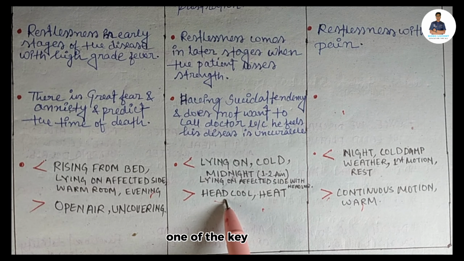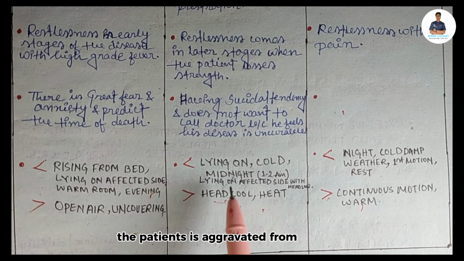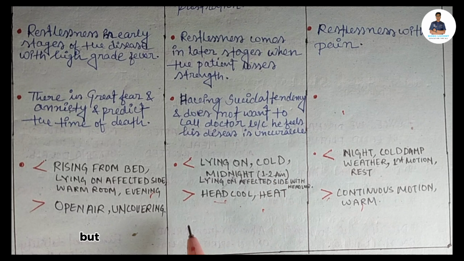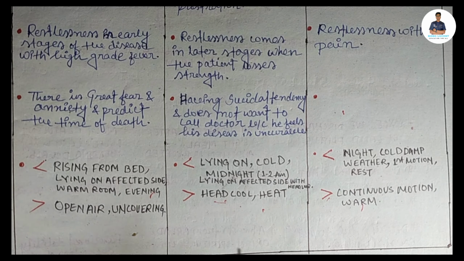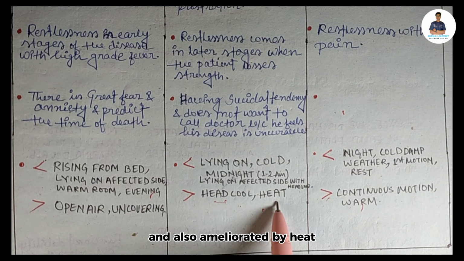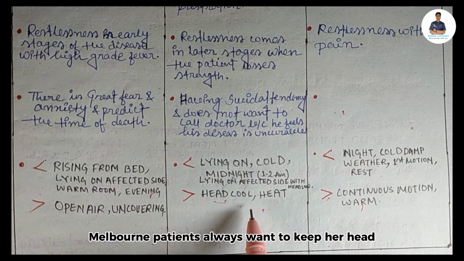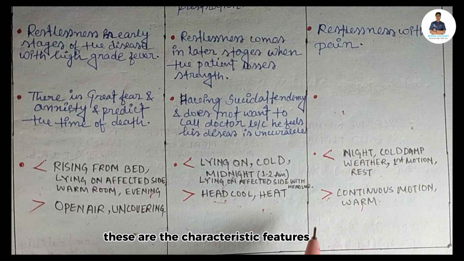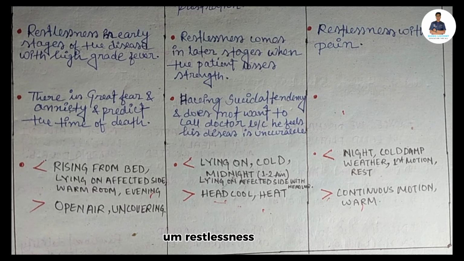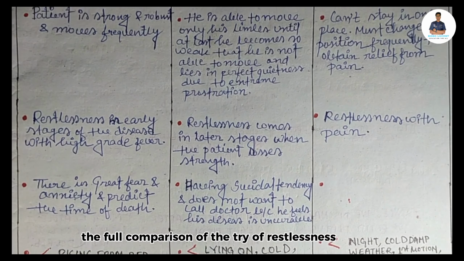One of the key characteristic features of Arsenicum album is that the patient is aggravated from cold, but ameliorated by cold only for the head, and also ameliorated by heat. But Arsenicum album patients always want to keep their head cool. So these are the characteristic features of the Trio of Restlessness remedies. I think this video gives the full comparison of the Trio of Restlessness remedies.